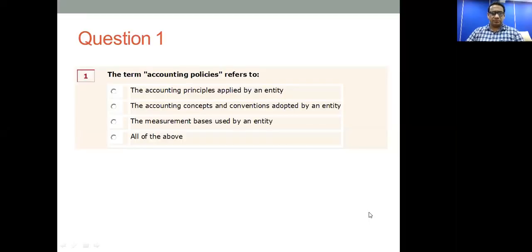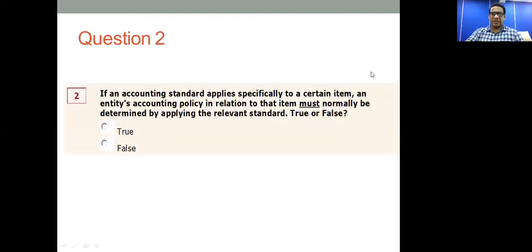Question number 2. If an accounting standard applies specifically to a certain item, an entity's accounting policy in relation to that item must normally be determined by applying the relevant standard. True or false? This statement is true.